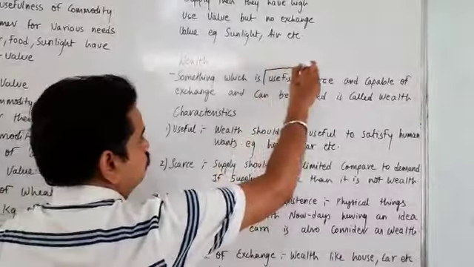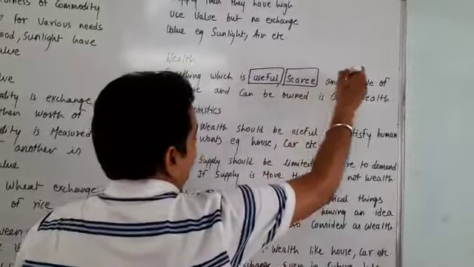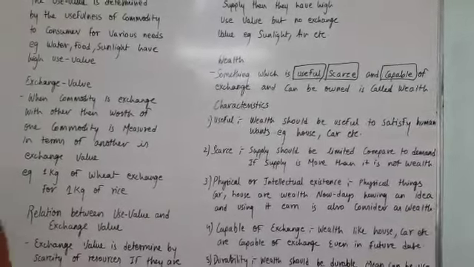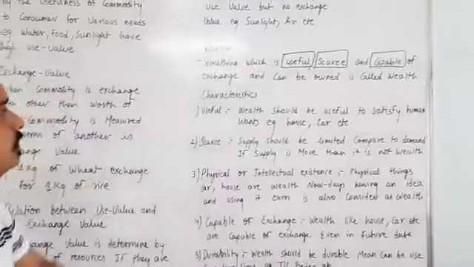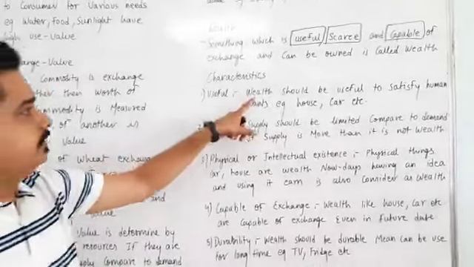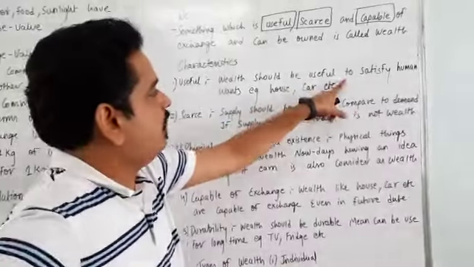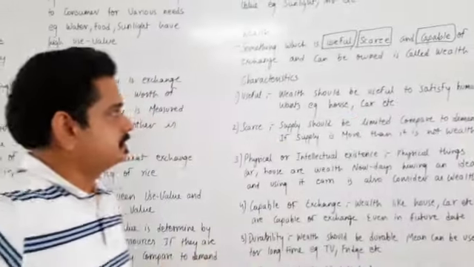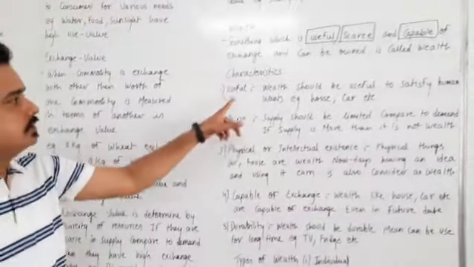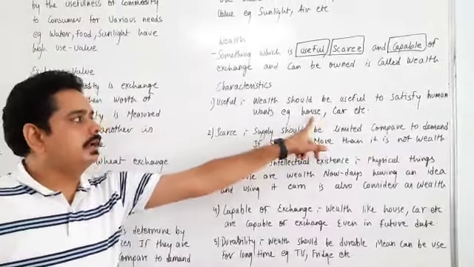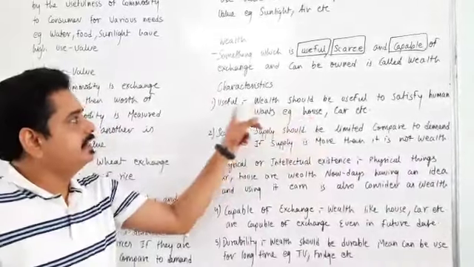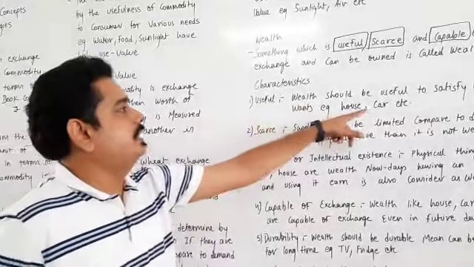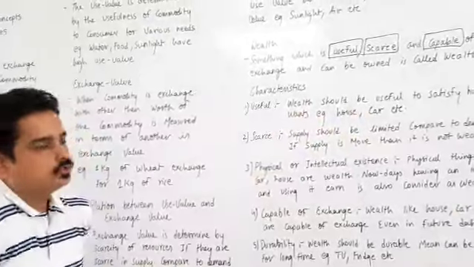Something which is useful, scarce and capable of exchange is considered as wealth. Now its characteristics. Useful: wealth should be useful to satisfy human wants. Example, houses and cars are useful. Suppose a person owns a house, it is useful, that means it has usefulness value. A car is useful to people. That's why usefulness is considered a characteristic of wealth.